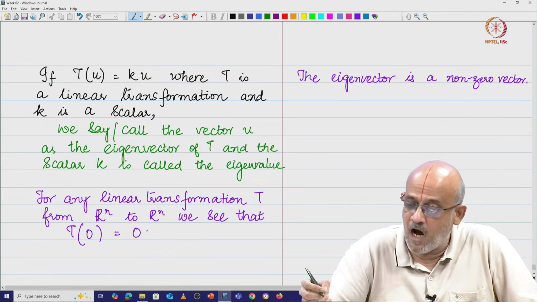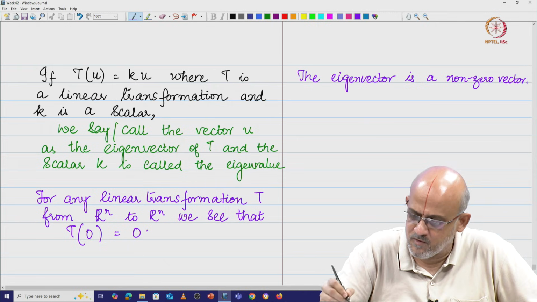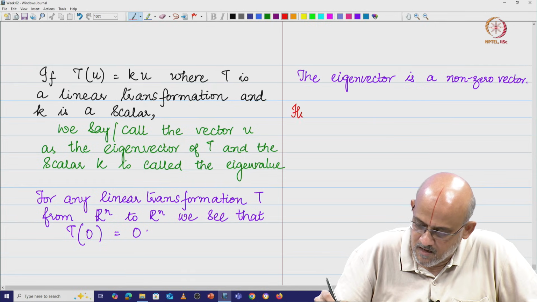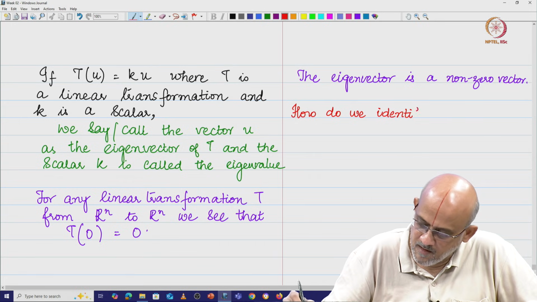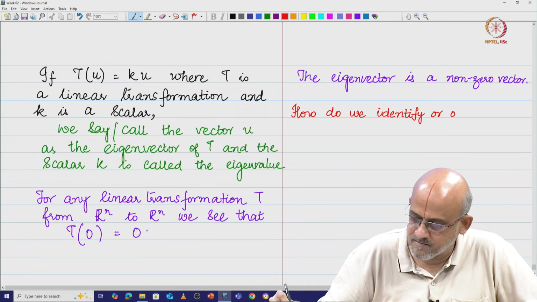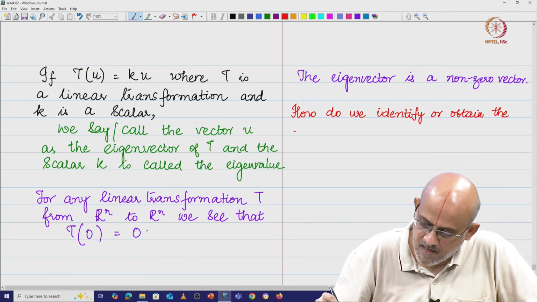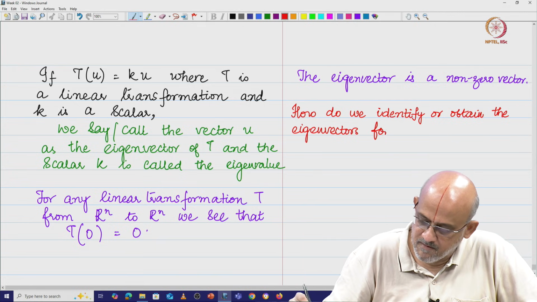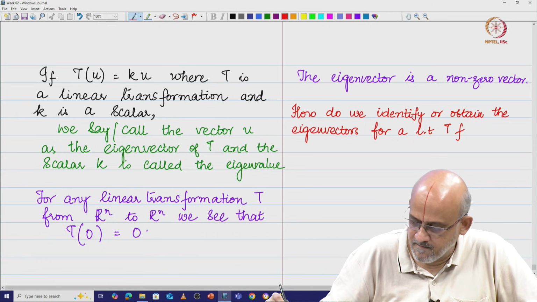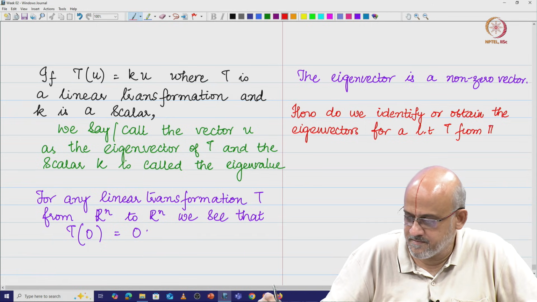So, the question is, how do we identify or obtain the eigenvectors for a linear map, for a linear transformation T from Rn to Rn?